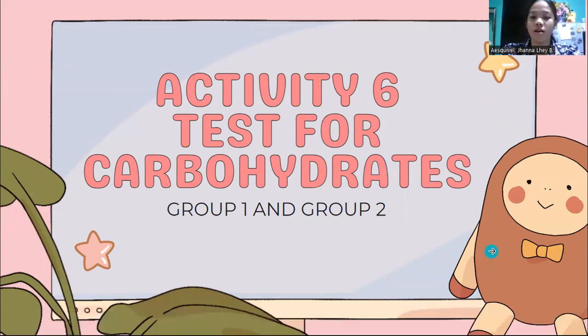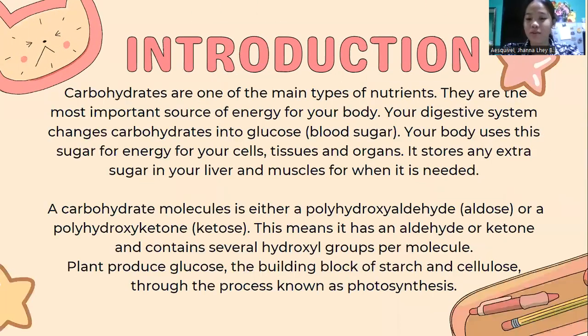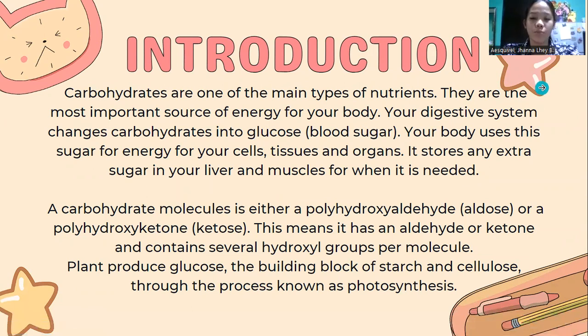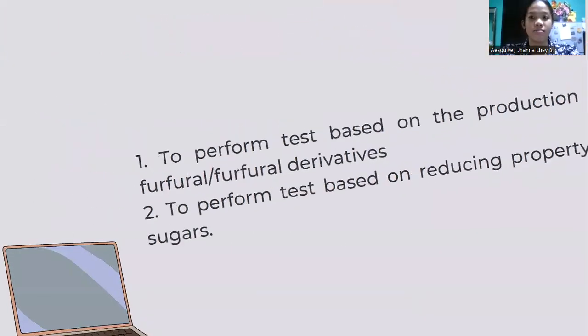Test for carbohydrates. Our objectives are to perform tests based on the production of furfural or furfural derivatives, and second, to perform tests based on the reducing property of sugar. So these are the guide questions.